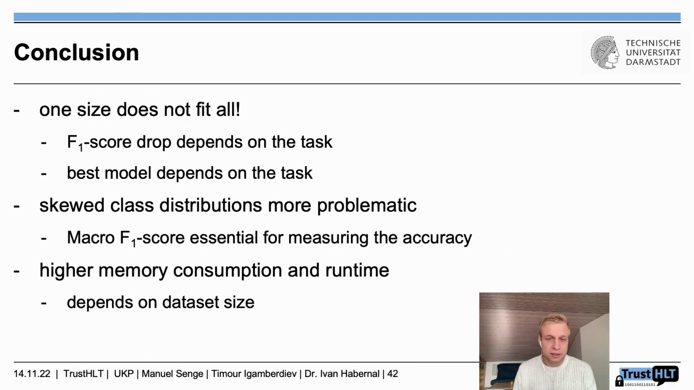So to conclude, one size does not fit all, meaning there is no best model over all tasks that can be used with differential privacy. The best model is highly task specific. Then also, skewed class distributions are more problematic with differential privacy, as the models tend to overfit on the overrepresented classes. Therefore, we need to use an appropriate score that takes the class distributions into account, such as the macro F1 score. And finally, we have to account for higher memory consumption and runtimes. About the memory consumption, very often we had to reduce our batch size because with differential privacy, the batch didn't fit on the GPU.